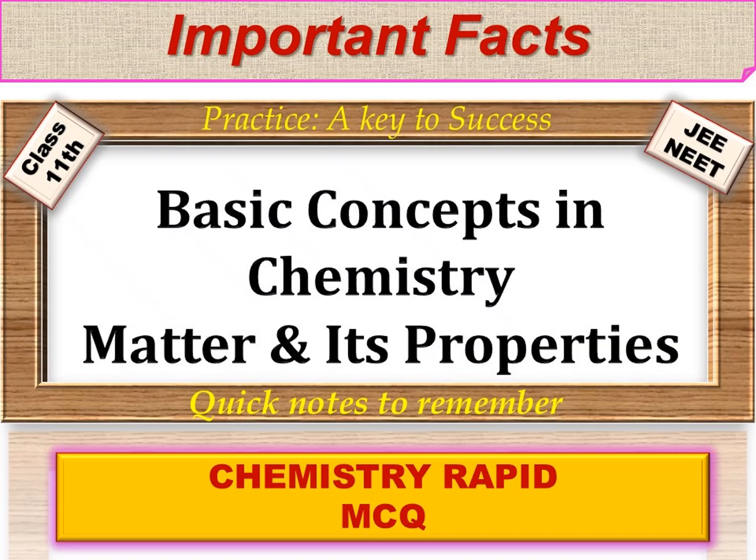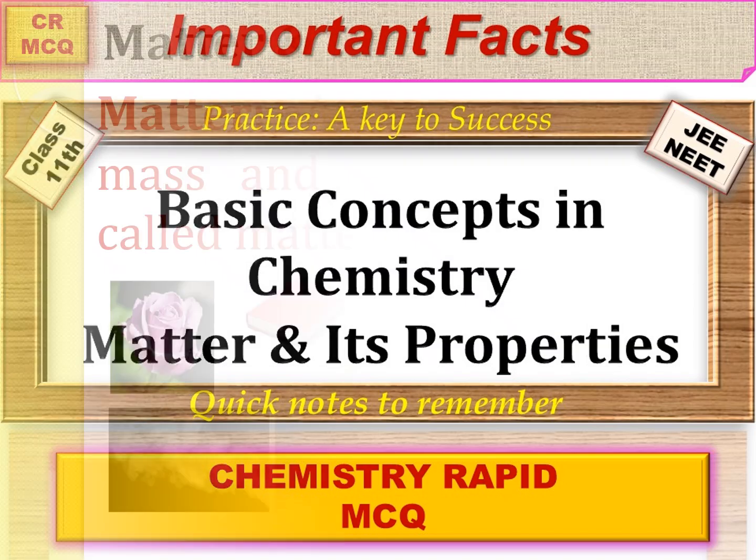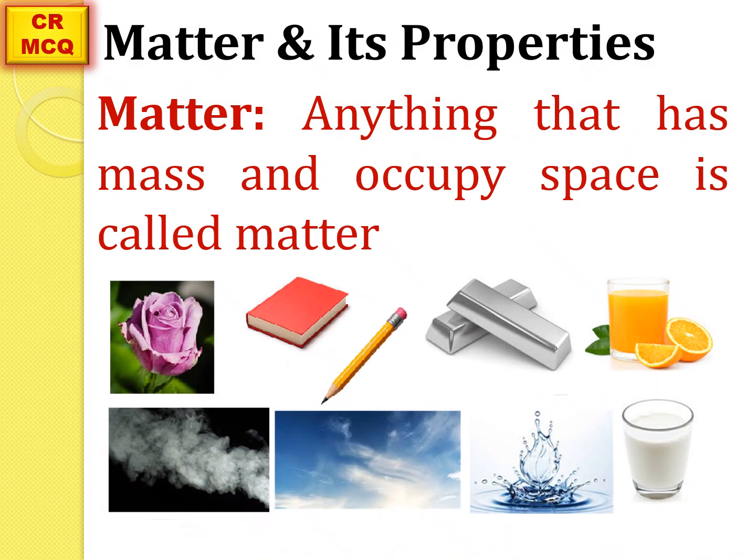Today our topic of discussion is matter and its property. So first of all, what is matter? Matter is anything that has mass and occupies space. For example, book, pen, pencil, flower, tree, stream, water, milk, juice, etc. All these things have some mass and occupy space.